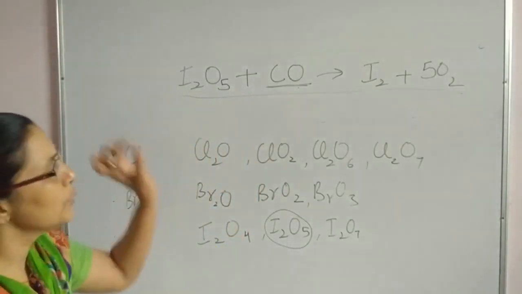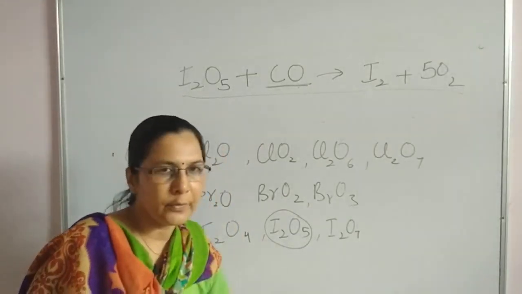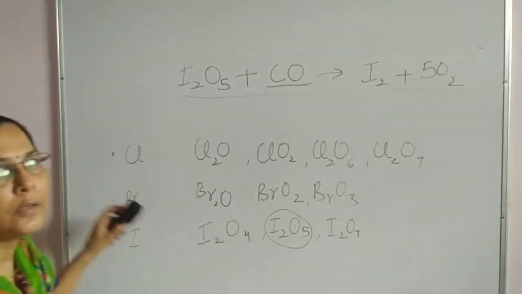So this is the use of I2O5. Now we have seen the various types of oxidation states in the various types of oxides. The oxide where the halogen is in a higher oxidation state is more stable because of the polarizing nature of the higher oxidation state. Again, Fajans' rule is applied here.